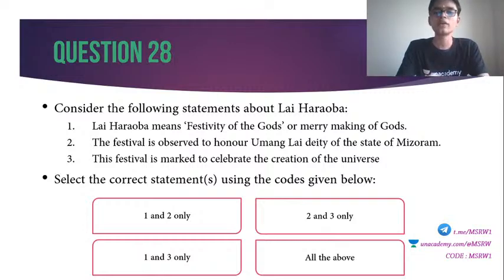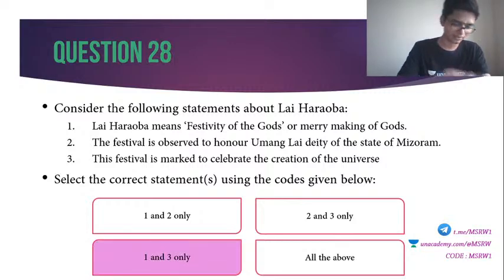Lai Haraoba, also in the news around January 2020. So today's quiz is basically based on January 2020. Tomorrow it is February 2020. Day after that, March 2020. Okay, that is how we do. Every day, 1 month. So 28, option D, D, D, A, A. Okay, so what is the answer? It is C. Nobody got that.